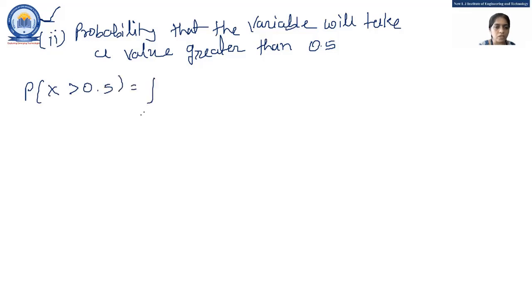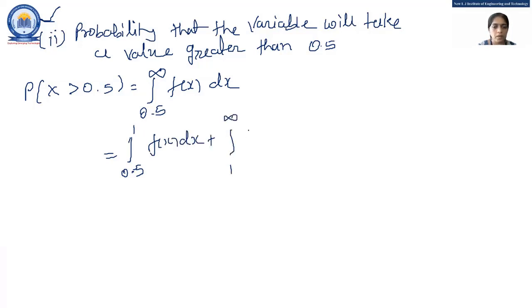It means the integral from 0.5 to infinity of f(x) dx. Here, that is the integral from 0.5 to 1 of f(x) dx plus the integral from 1 to infinity of f(x) dx.